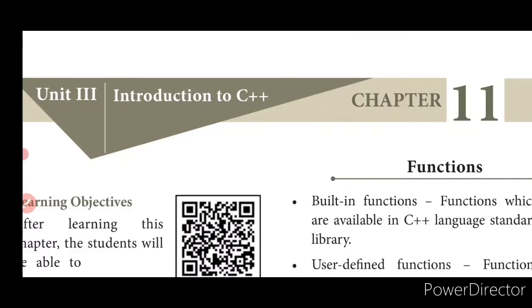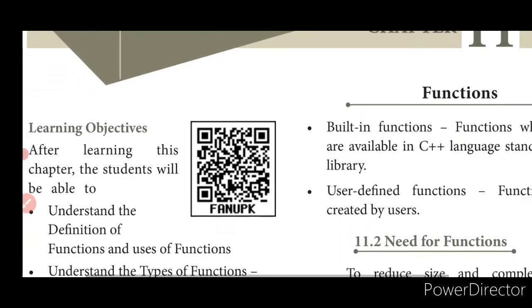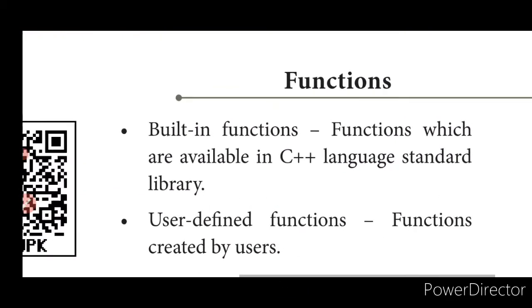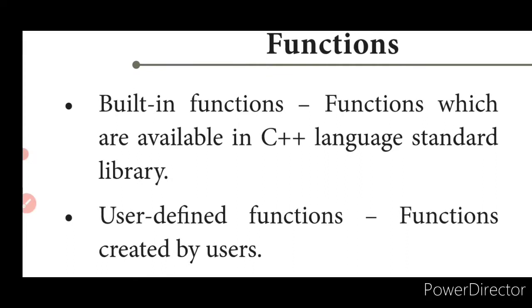In last class, we saw chapter 11, functions part 1. So what is a function? A function is nothing but a large program divided into sub-programs, and each such sub-program we call a function. Here there are two types of functions. One is the built-in function, the other is the user-defined function. What is a built-in function? That is already available in C++. Anything that is already available in C++ is called a built-in function.